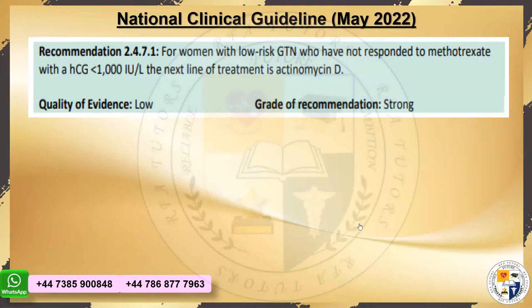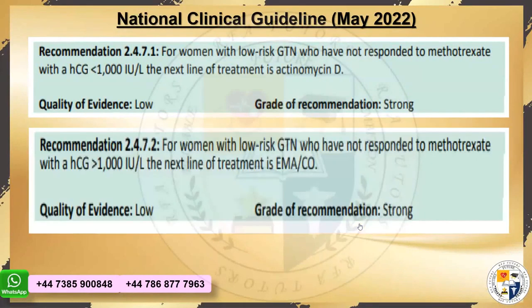A wonderful update in May 2022, which is not in our COG, is regarding the HCG levels and the methotrexate. I need your attention, everyone. There should not be any multitasking at the back. Please give me all your attention for next 15 minutes, and then we are going to wind up, okay? For women with low-risk gestational trophoblastic neoplasia who have not responded to methotrexate, who have the human chorionic gonadotrophin less than 1,000, the next line of treatment is actinomycin D.